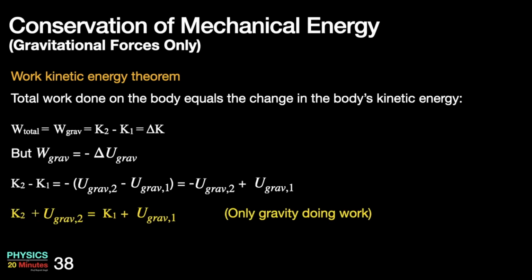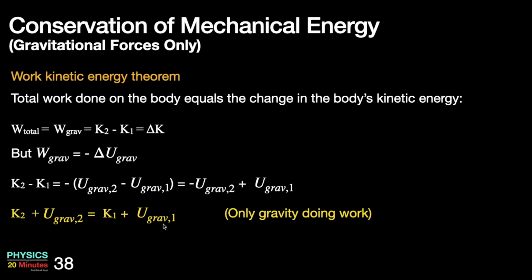Now I will bring all quantities which have been subscripted as 2 to the left side. So K2 and U grav 2, I'll bring them to the left. When this comes to the left, this becomes positive, and when K1 goes to the right, that also becomes positive. So I will write K2 plus U grav 2 is equal to K1 plus U grav 1.